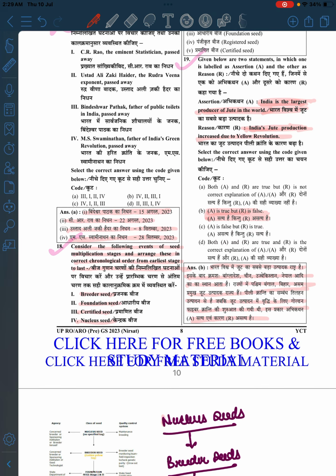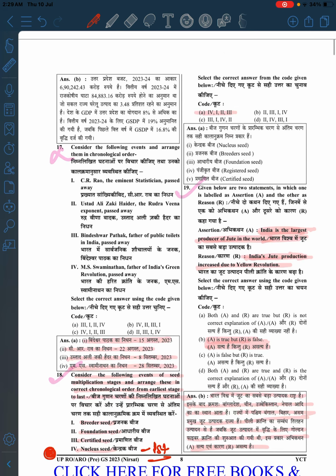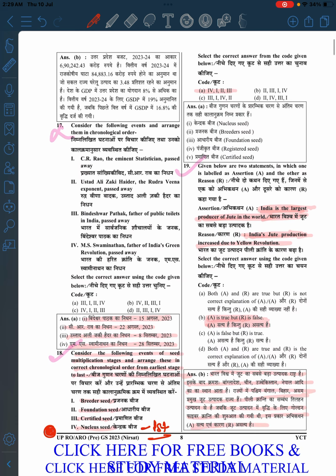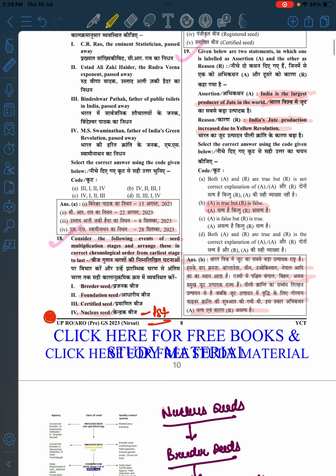Now consider the following events of seed multiplication stages and arrange them in chronological order from the earliest stage to the last. So see, what developed first? Nucleus, right? So it will be the first. I don't know, but yes, it will be the first. So anything above the nucleus, 4 will be the first option. So here 4 will be the first option. So all options got eliminated. Now moving to the next one.